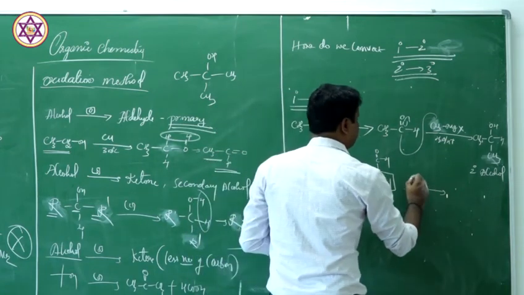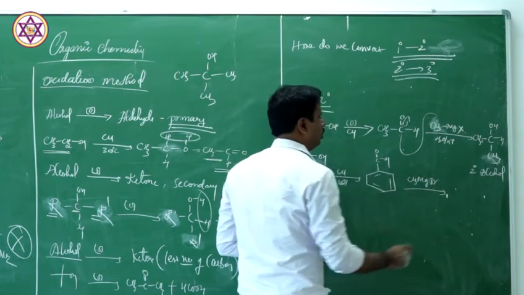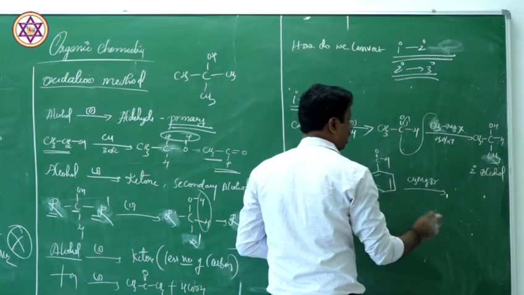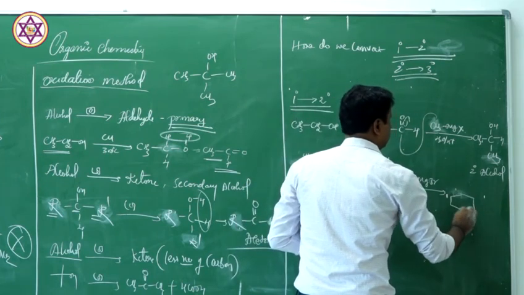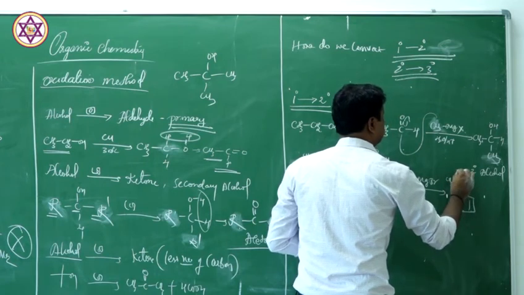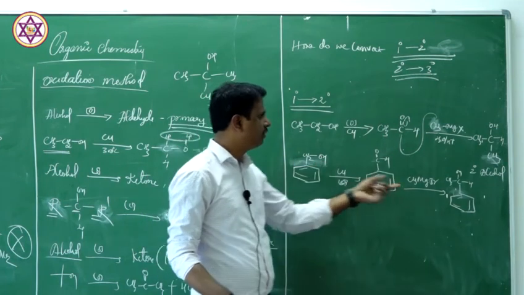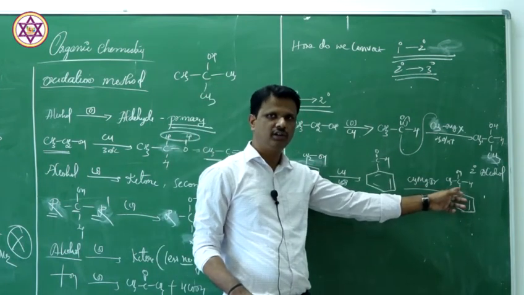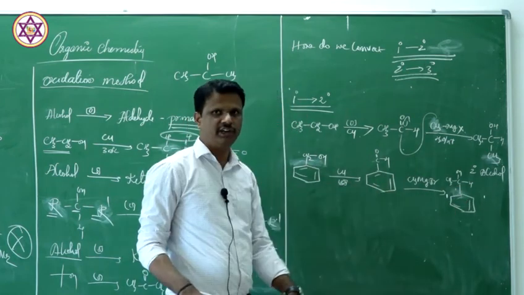Again, if you react this with methyl magnesium bromide, you are going to get this methyl group attached to this carbon. So you write C6H5CH(OH)CH3. Now this primary alcohol, benzyl alcohol, is converted into this secondary alcohol. So this is how you can convert primary into secondary.